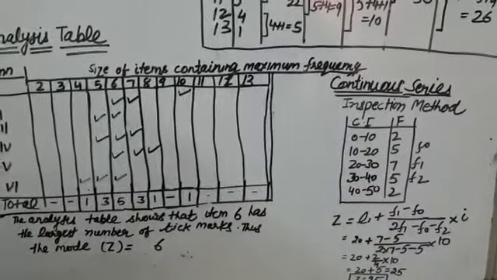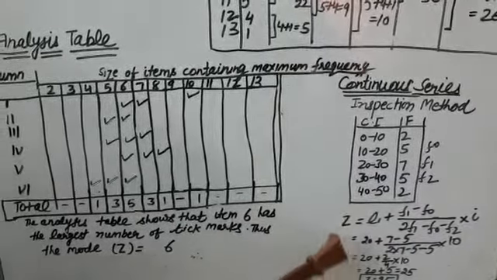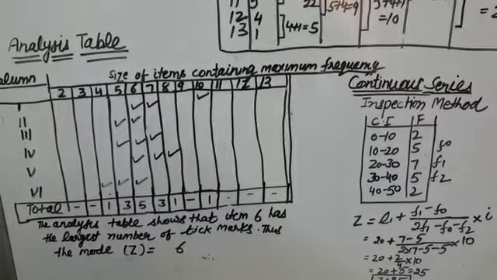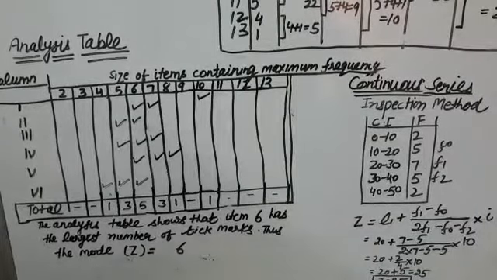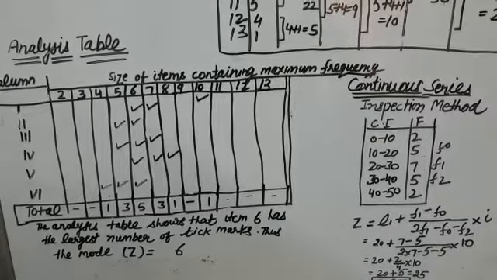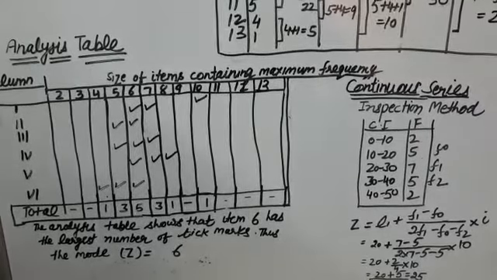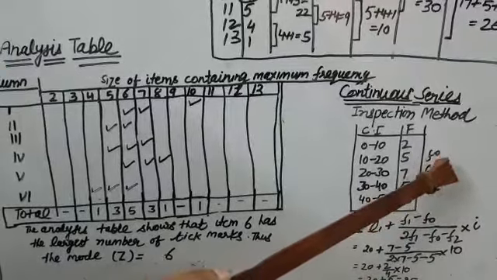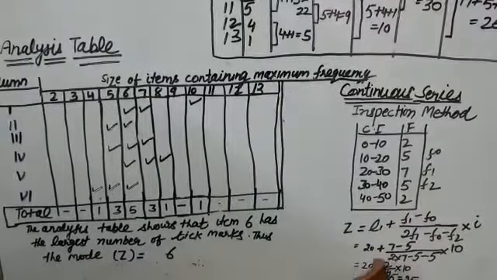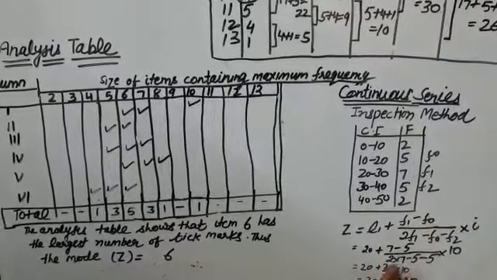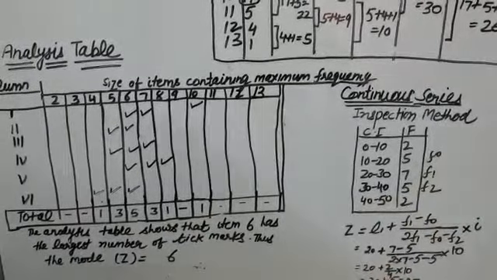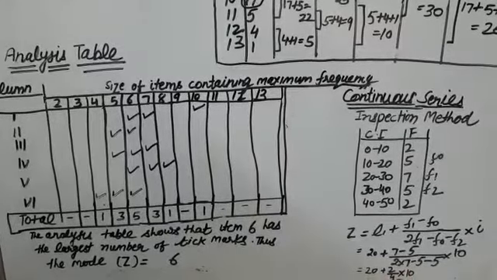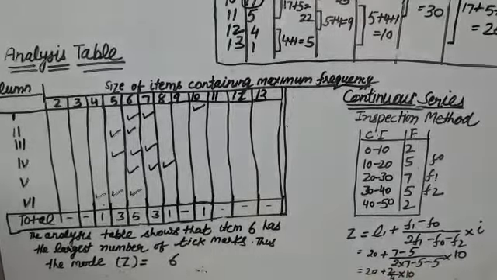Now what is the exact value? For this we have a formula to calculate mode. Z is equal to L1 plus F1 minus F0 upon 2F1 minus F0 minus F2, into I. So here it is clear to you, this is F1 and here it is F0 and F2. 20 plus 7 minus 5 upon 2 into 7 minus 5, into 10. In this way we get 20 plus 5, 25. So mode is 25.